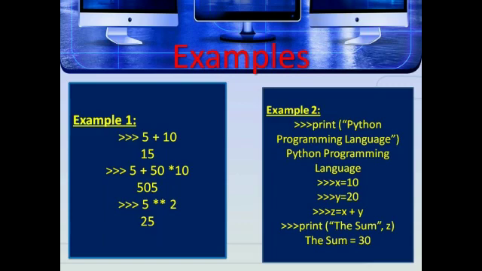Example 1 indicates the interactive mode can be used as a simple calculator. And example 2 explains print of Python programming language. Already we know what statements are given inside the print statement. It displays output in a new line.